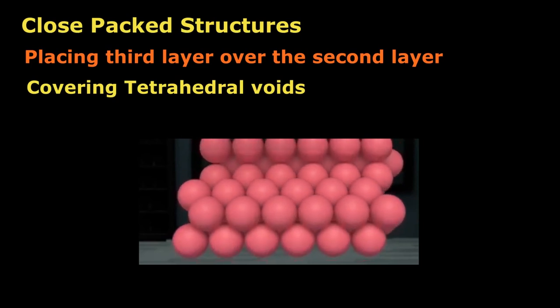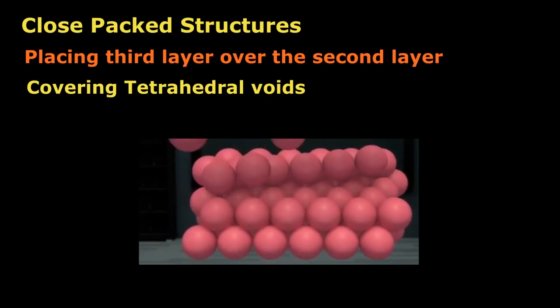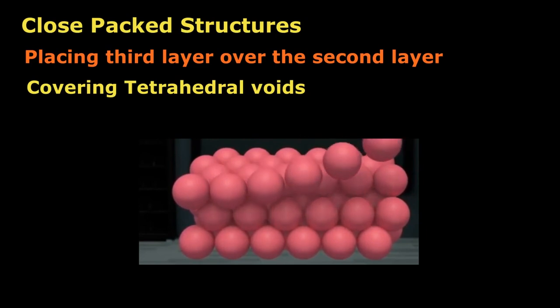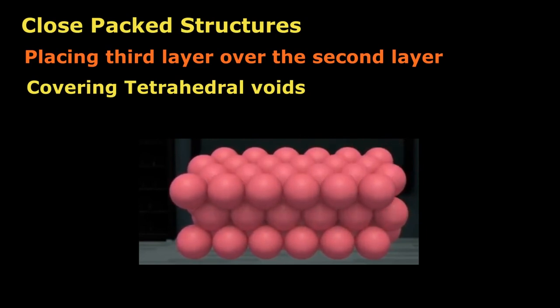As a result, the spheres of the third layer are exactly aligned with those of the first layer. If we call the first layer as A type and the second layer as B type, then the third layer will also be A type.